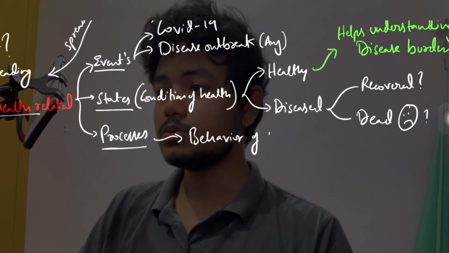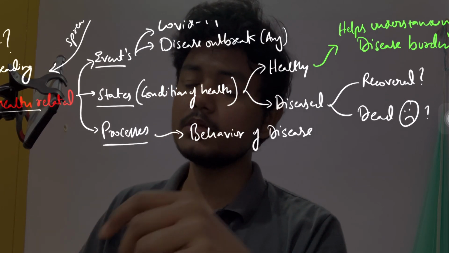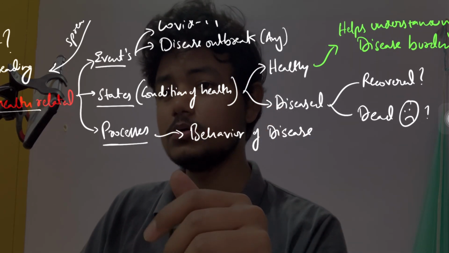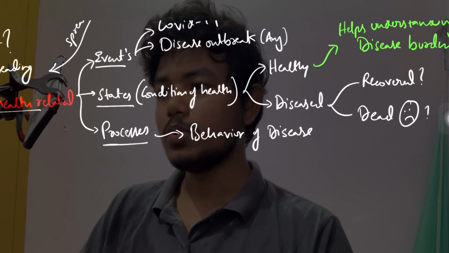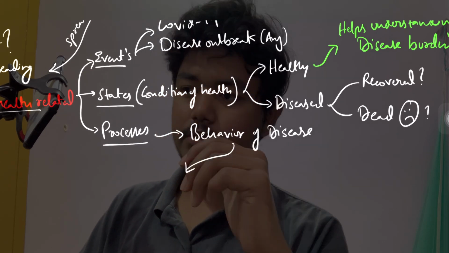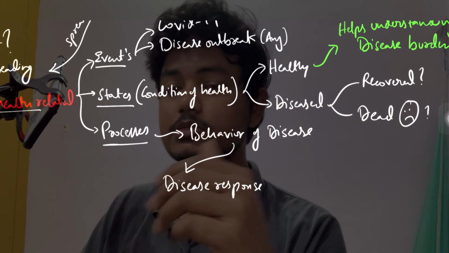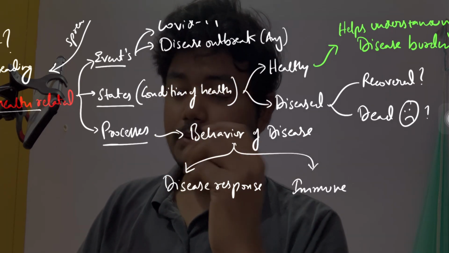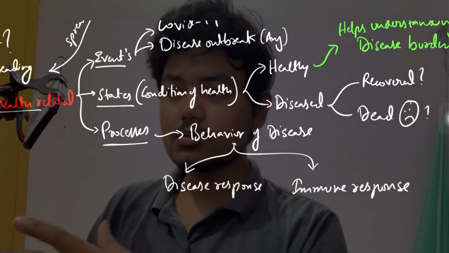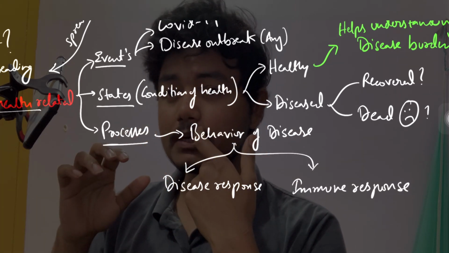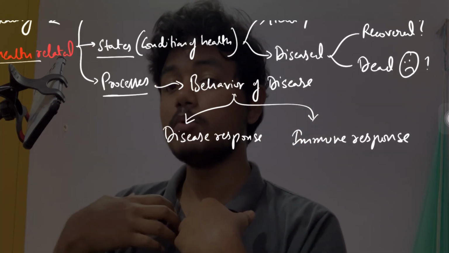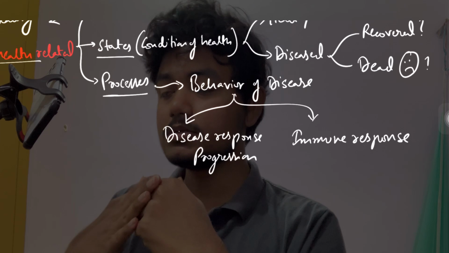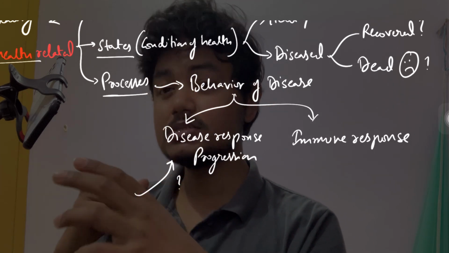Okay, so the process here is nothing but the behavior of the disease, or how the disease is acting. Under this we will be trying to understand the disease response, or the disease progression, and the immune response. So the behavior of the disease depends on these two factors: what is the characteristic of the disease, how it is progressing, and how our body is trying to defend against this virus or the disease. So that is the immune response.